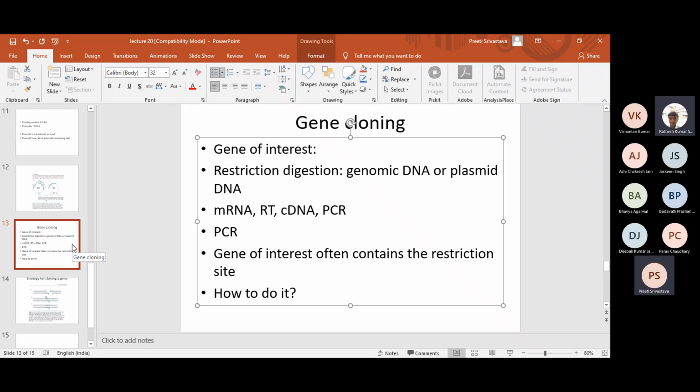Say it again. I'm saying why do we need to insert the gene again to know the phenotype, to know what the gene is expressing, or to know that it is exactly the gene, because we already know either the sequence or we have the mRNA.